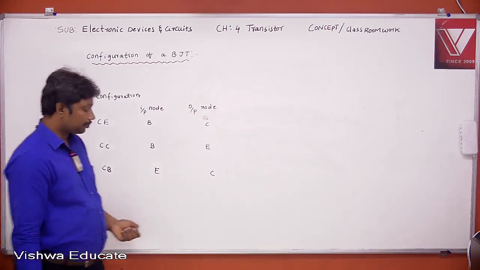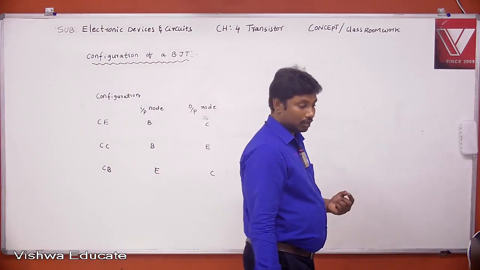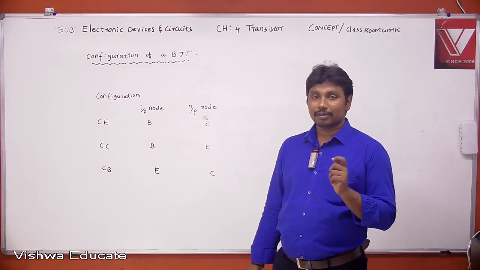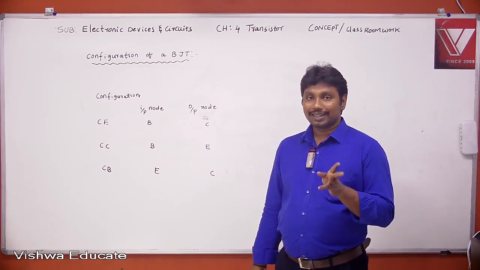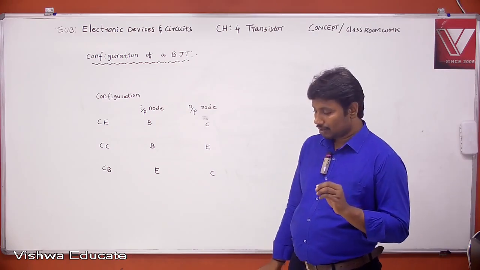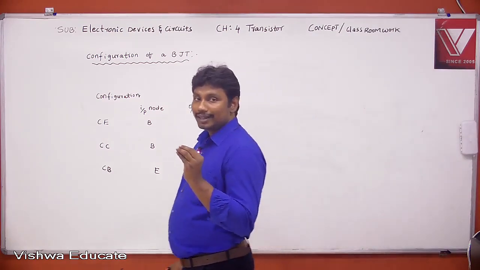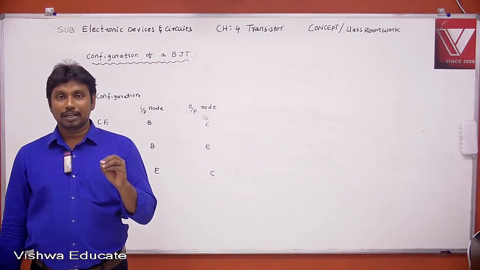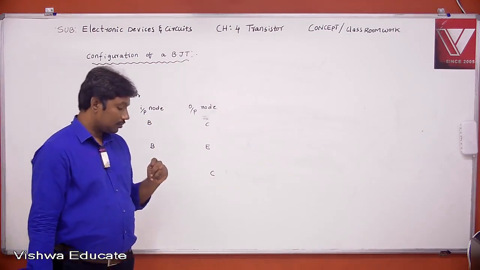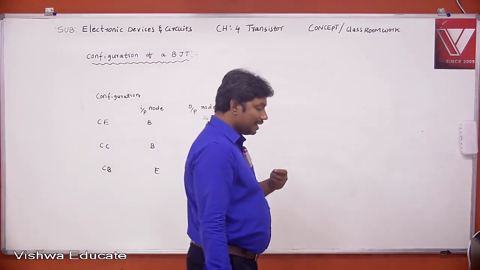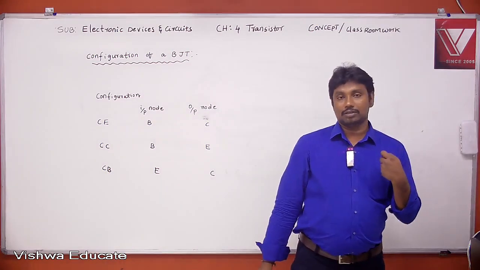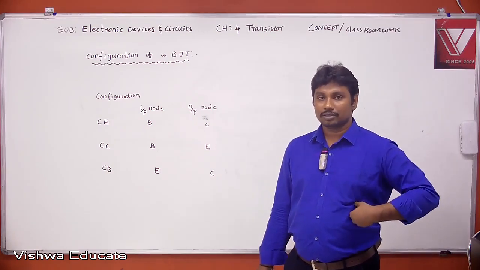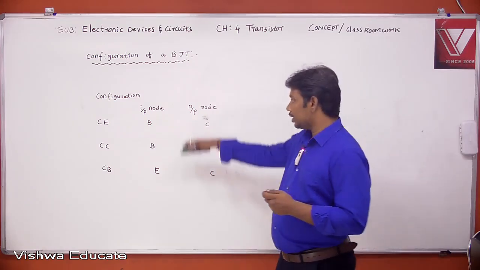Write down: configuration of the BJT refers to how the three terminals of the BJT can be connected. Next point: the BJT can be configured in three ways. Write down these three configurations.